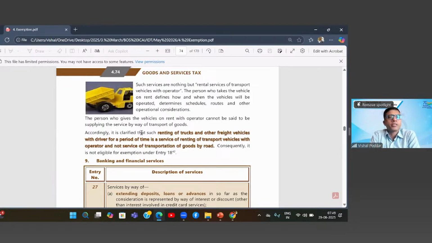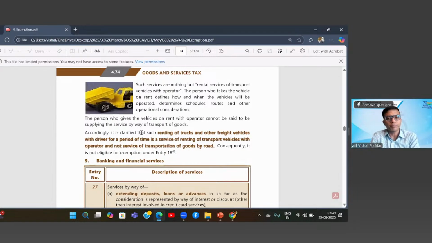Students, this is exactly the same as the point which we discussed for passenger transport, where a firm or a company is hiring the cab operator service for transportation of their employees. Same point. I was pointing out this difference over there also, and it is similarly covered in this example. So you have to differentiate whether it is a transport service, over there of passengers, here transport of goods, or it is merely renting of that vehicle or that particular equipment.